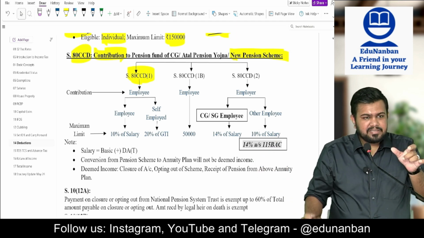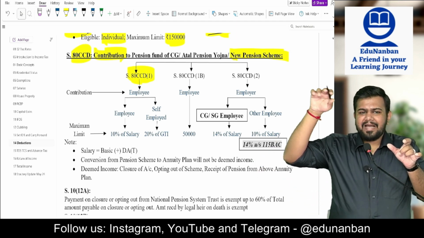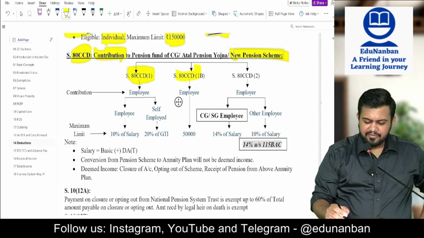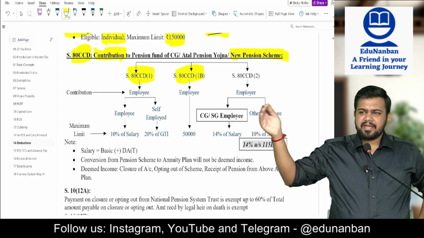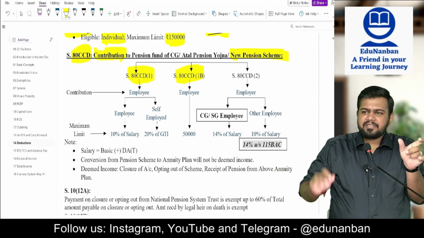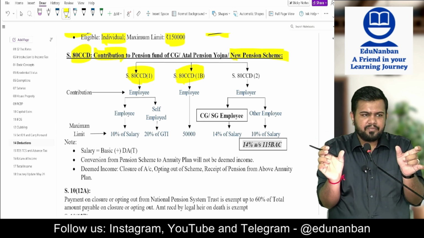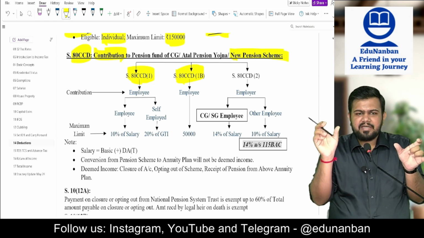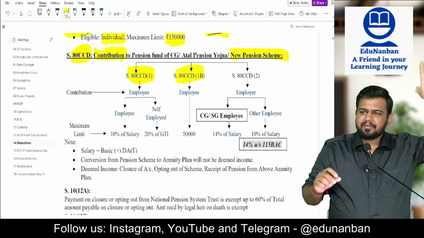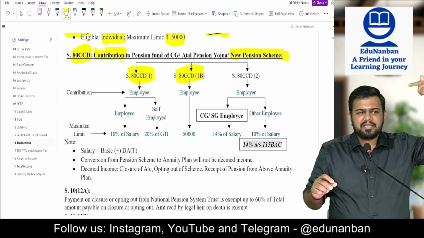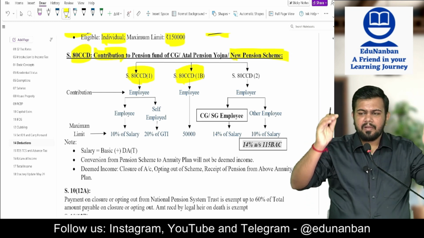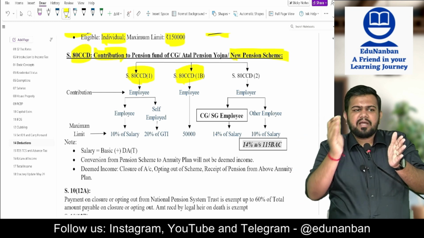80CCD 1 is included in the 150 limit. 1,50,000 limit kulla 80CCD 1 is included. 80CCD 1b gives extra 50,000 limit. 80CCD 1 also employee contribution, 80CCD 1b also employee contribution. 80CCD 1 is covered in 150 limit. That is 80C plus 80CCC plus 80CCD subsection 1. Ella மூணுமே சேர்ந்து 1,50,000 is the maximum allowed. 80CCD 1b is an extra 50,000 limit.